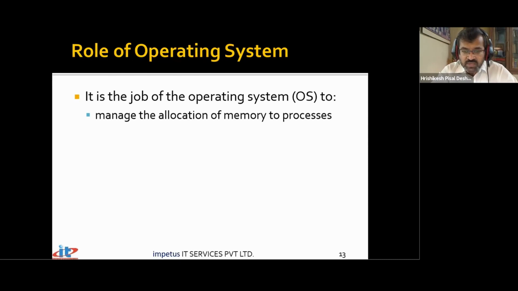So I have 8 GB RAM. The entire computer system has 8 GB RAM, so the entire 8 GB has not been allocated for this PowerPoint. A fraction of memory has been allocated for the PowerPoint application which is currently running, and there are hundreds of other applications which also look for memory. They are also concurrently being executed. So different processes require different amounts of memory.